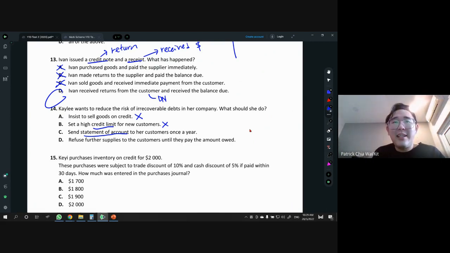So if you only send to them once a year, technically you're not really desperate for the money, right? Okay, so the answer will be D. Refuse further supply until they pay the amount, right? Just don't sell to them until they pay off. That's how we can reduce.